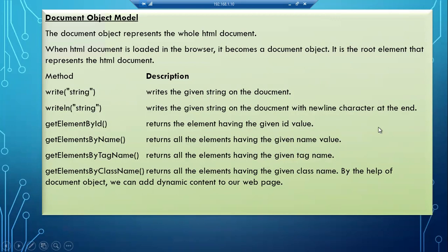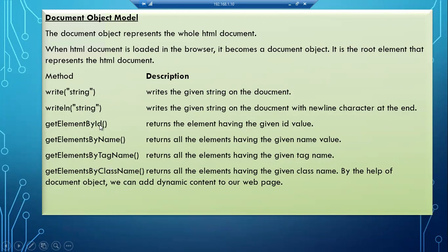So if you have multiple document.write calls, an extra new line is added at the end of every string value, so I'll get spaces in between two messages. That's it. getElementById returns the element having the given ID value. This and all we will see later. getElementsByName is there, getElementsByTagName, getElementsByClassName. All those things we will see later.